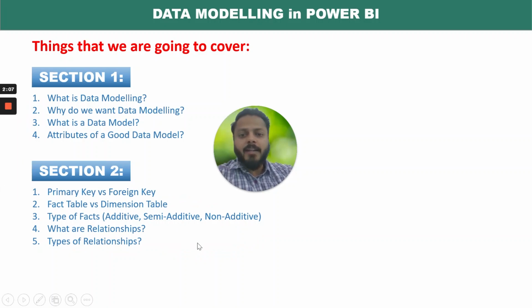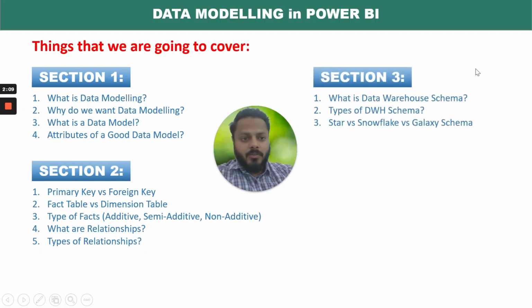All right. And finally, I will talk about section number 3. This is what is data warehouse schema and what are the types of schema and what are the differences between these schemas. So basically the most famous schema is star schema. Then we will talk about snowflake, then finally galaxy schema. Right. So you need to understand which schema you have to apply for which particular data set. So it is very important to work on these particular concepts.